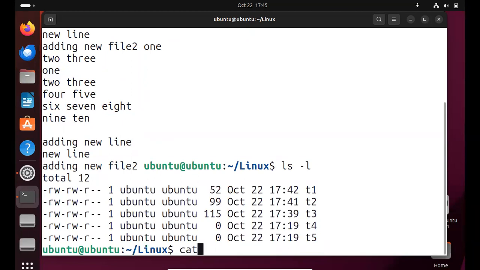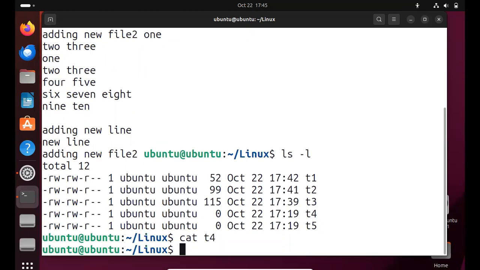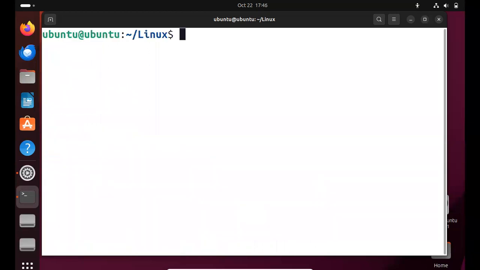Now the T4 file has nothing in it. What I am doing is copying the T1, T2 and T3 files to the T4 file using the cat command: cat T1 T2 T3 greater than T4.